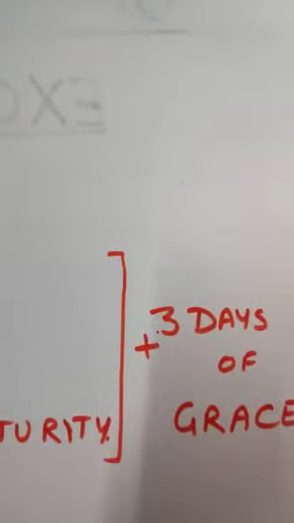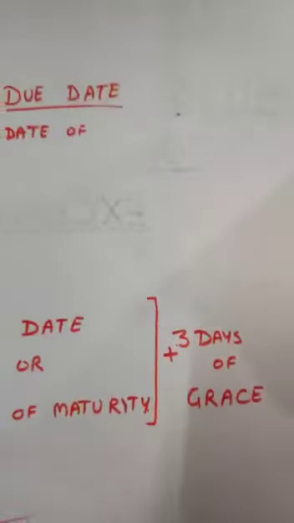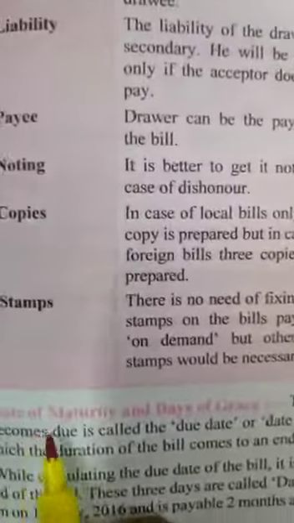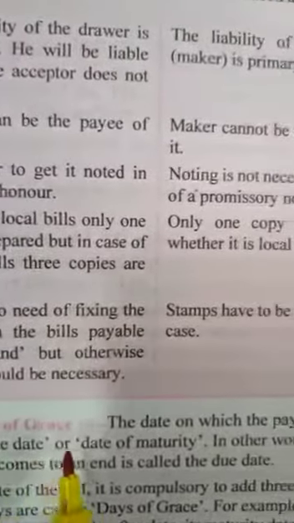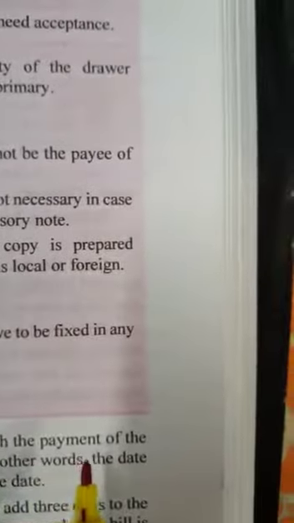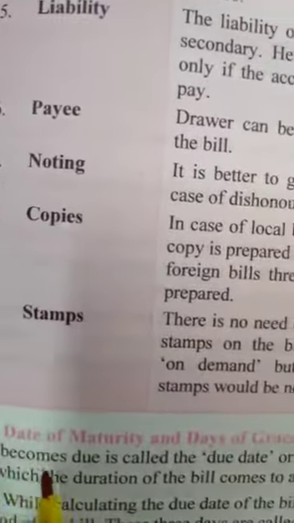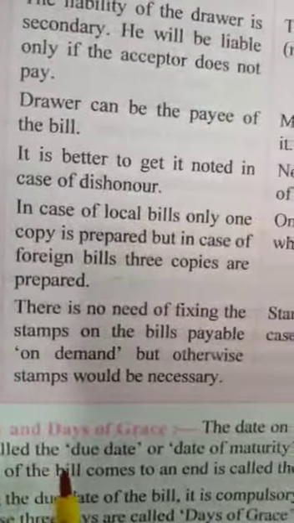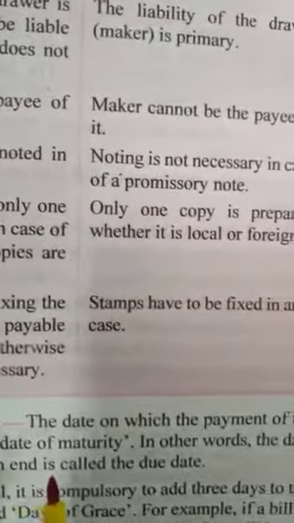Now we have to remember, in case the bill is falling due, for example, now listen, take your book out. It is very clearly written there, days of grace, date of maturity. The date on which the payment of the bill becomes due is called the due date or date of maturity.